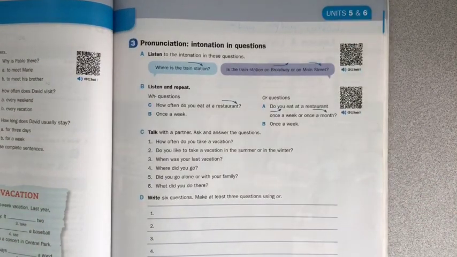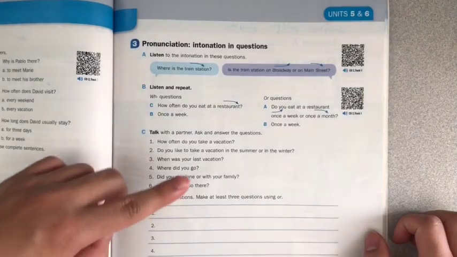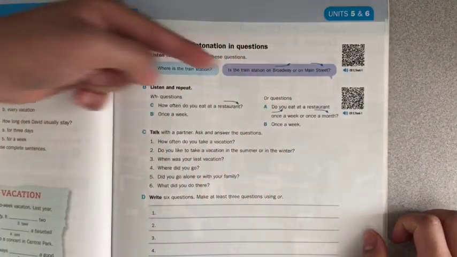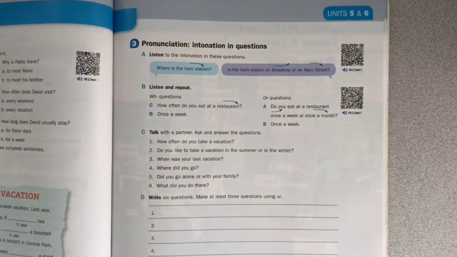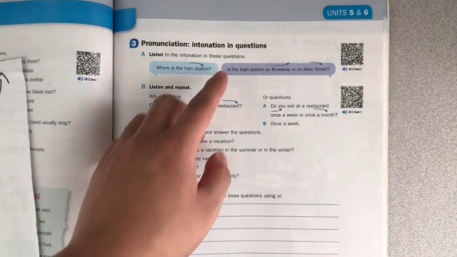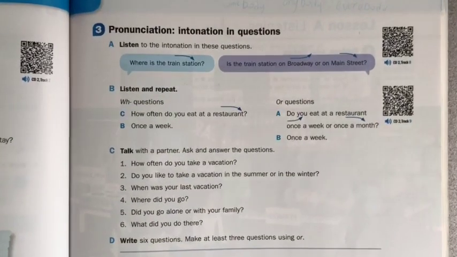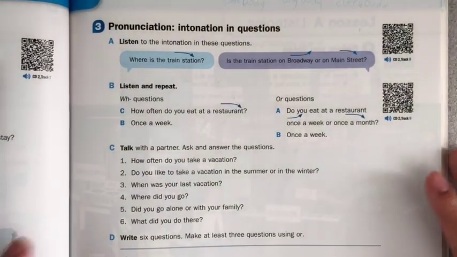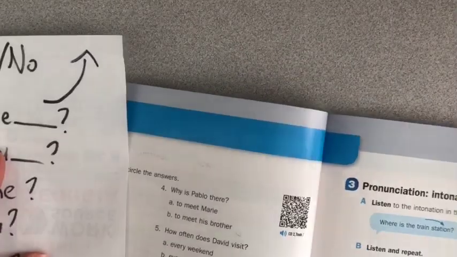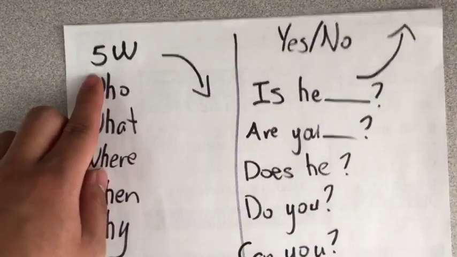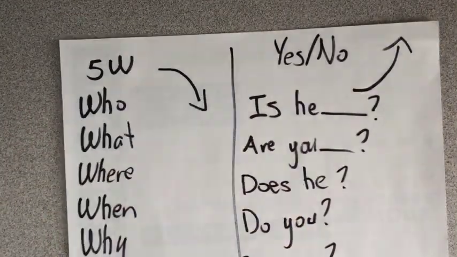Intonation is how your voice, is how you talk. Your intonation is if your voice goes up or if your voice goes down when you're talking. And we're going to be talking about intonation in questions. So there are two types of questions. There are the W questions and the yes or no questions.